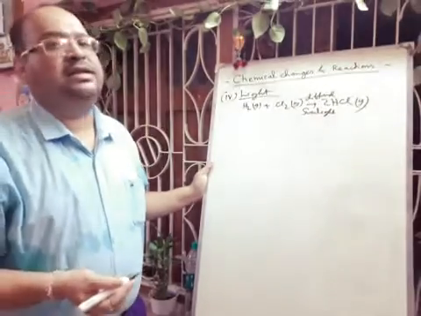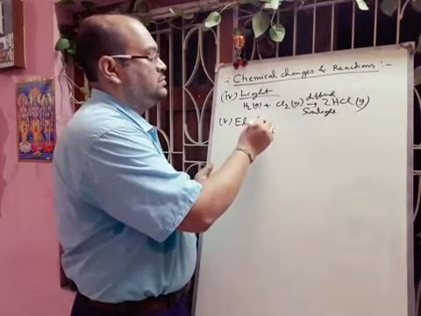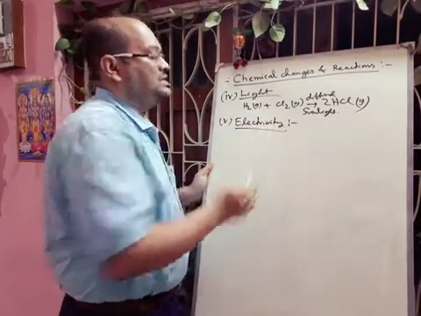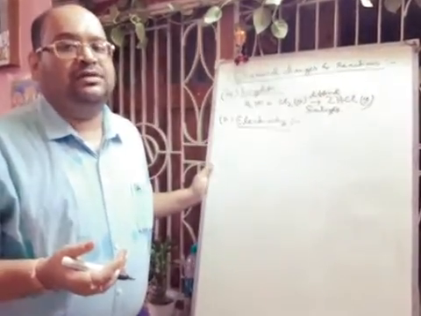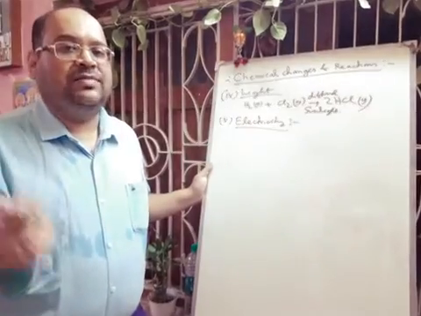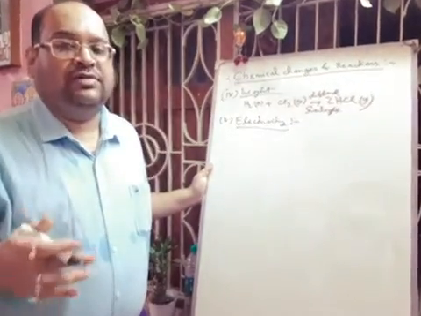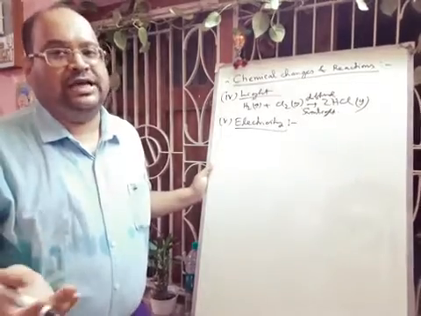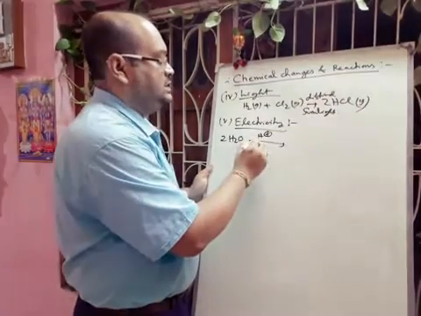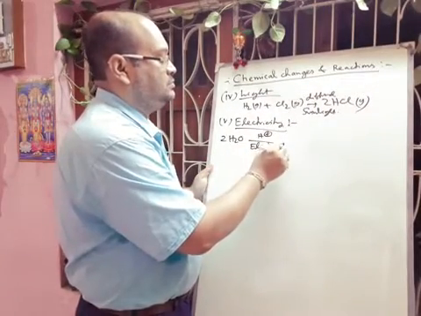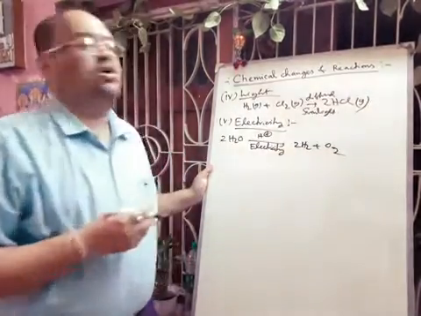The next condition I will tell is electricity. If you pass an electric current through pure water, there will be no reaction. But if you add a little bit of acid or base, then the water will electrolytically decompose to hydrogen gas and oxygen gas. So here 2H2O, in presence of H+ and electricity, forms hydrogen gas, 2 volumes, and 1 volume of oxygen gas.